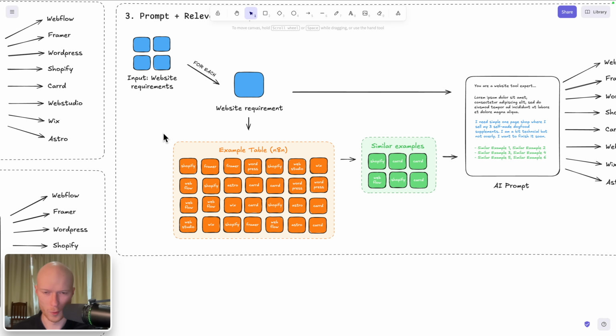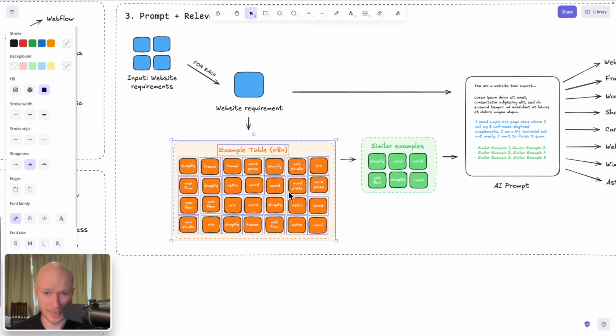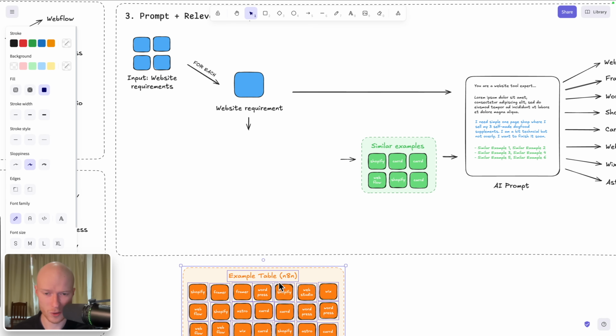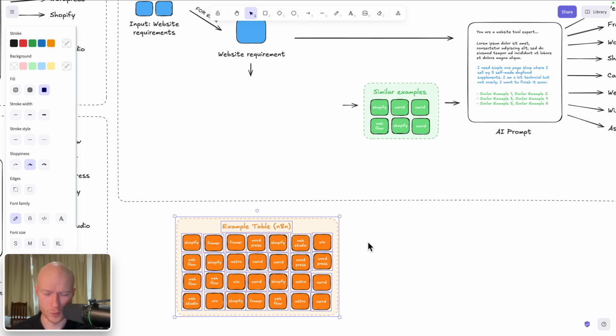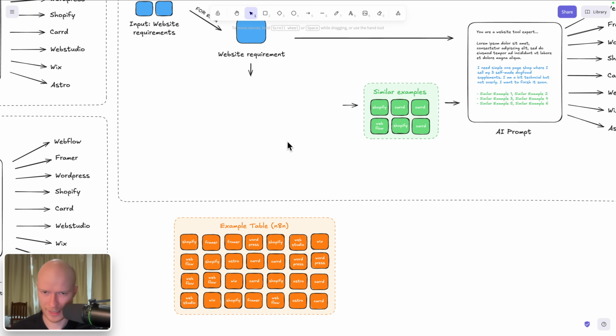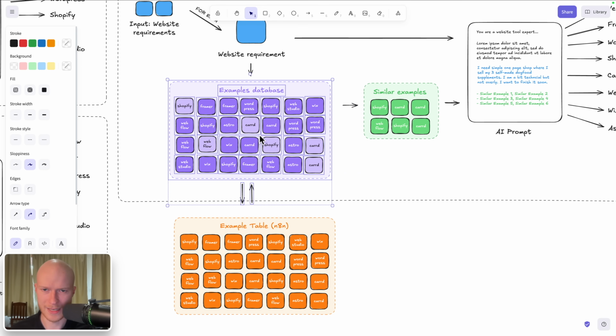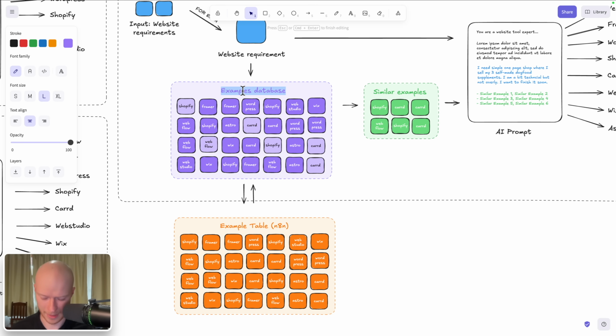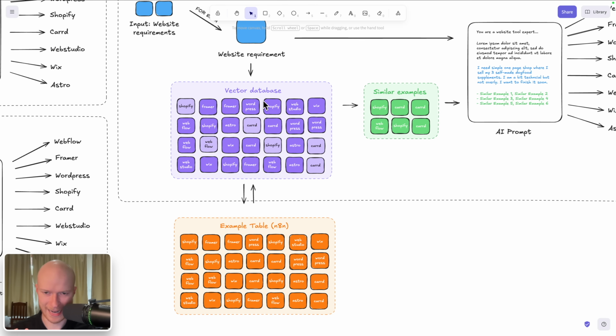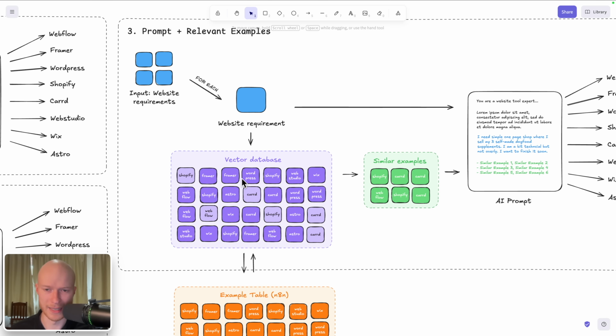Which is why what we're going to do is keep using this data table to manage our examples, to edit them, to create new ones, but we're going to synchronize it with a so-called vector database. And this sounds much more complicated than it actually is. You will see in the next few minutes this is not actually very difficult. And this vector database will then also contain all of our examples because we synchronize it with it. But on top of that, this vector database has the ability to do the similarity search.